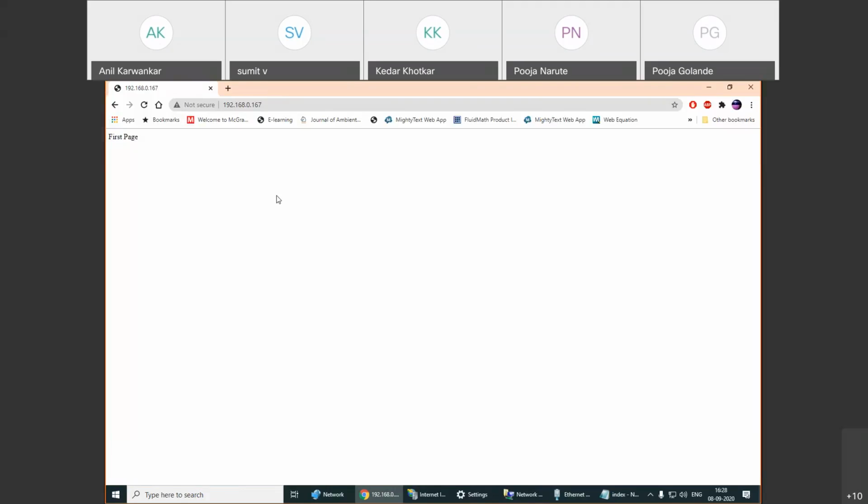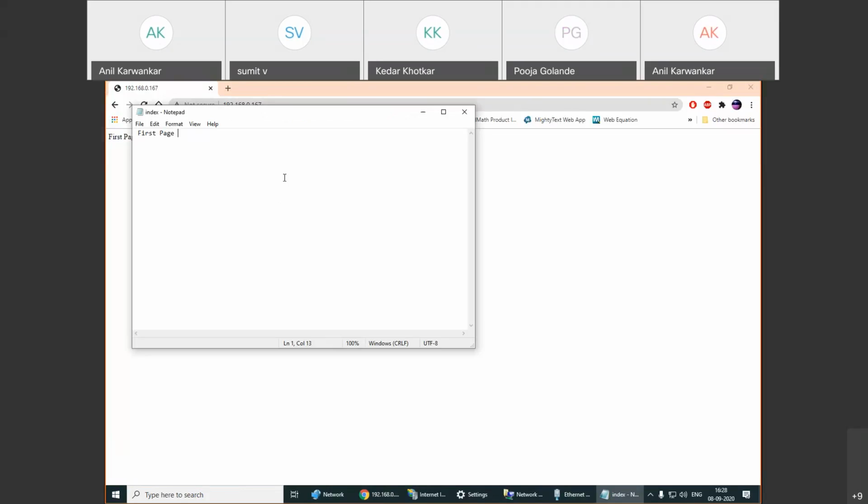If I create an HTML page by providing the links to the new pages, it will be a standard web page that will be hosted on this. If I change this index.html file, first page, links are to be added, page is under construction, visit again.